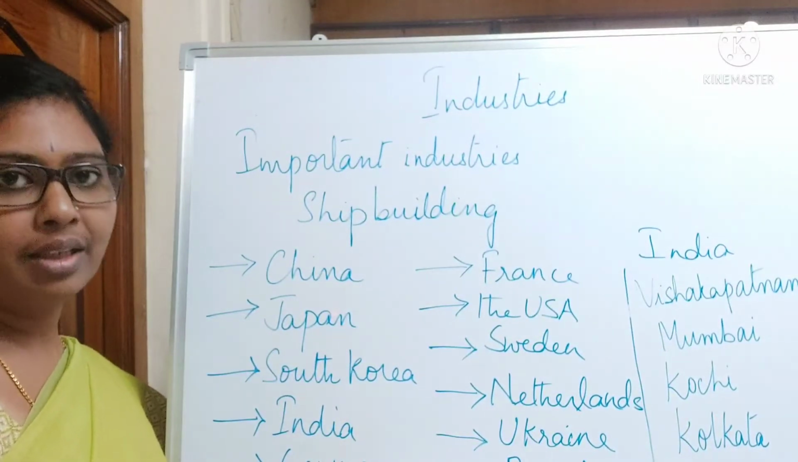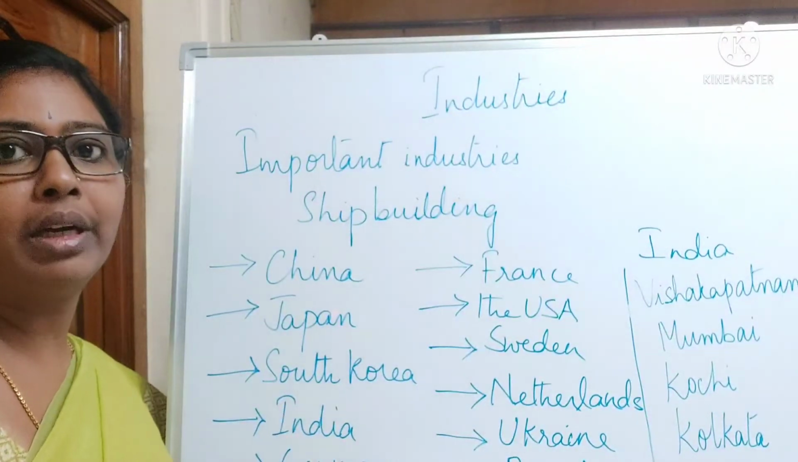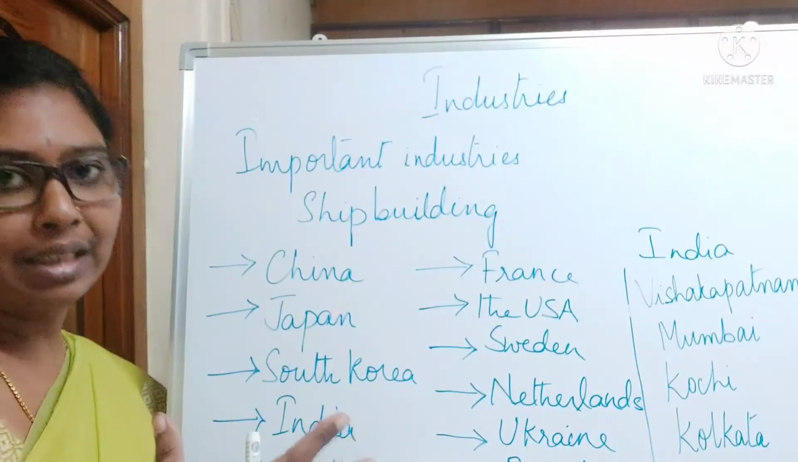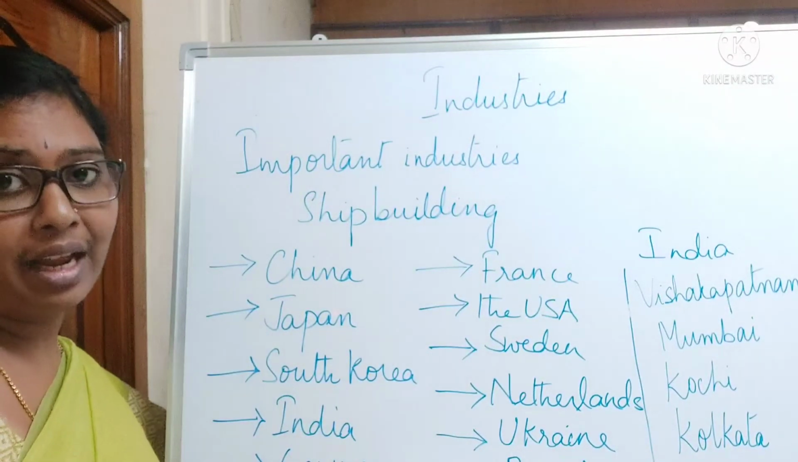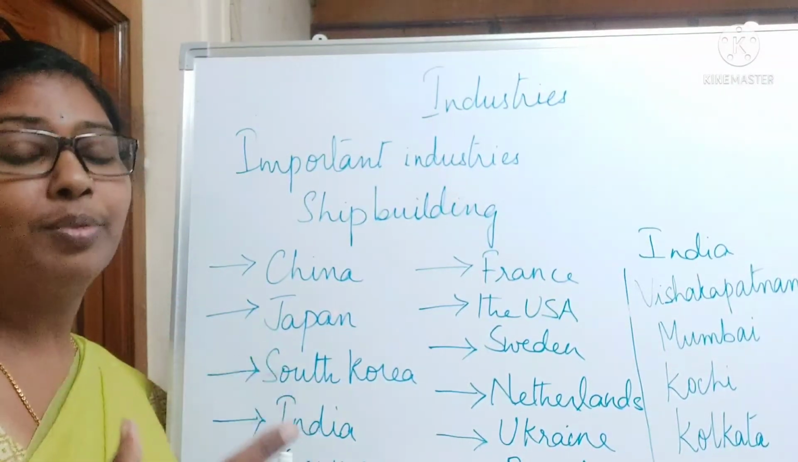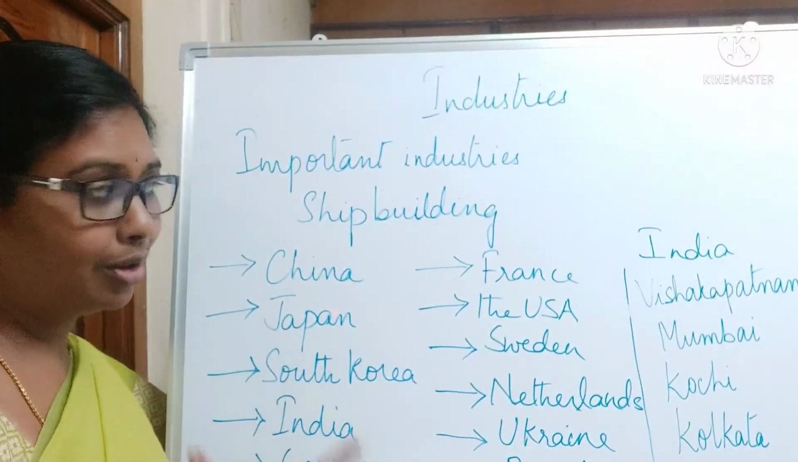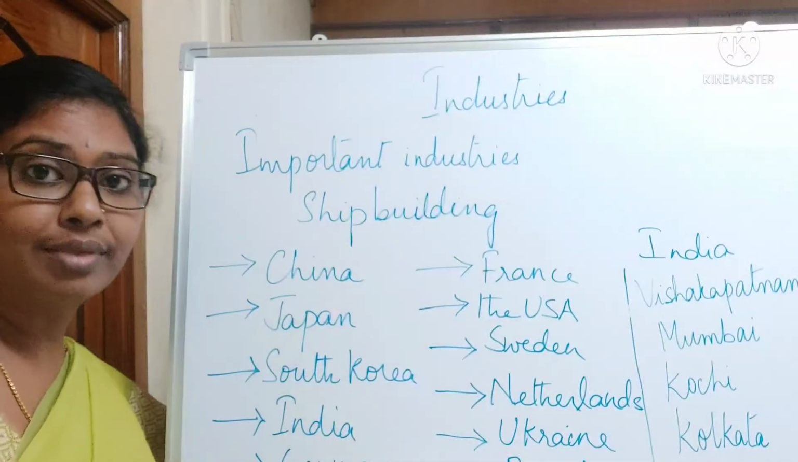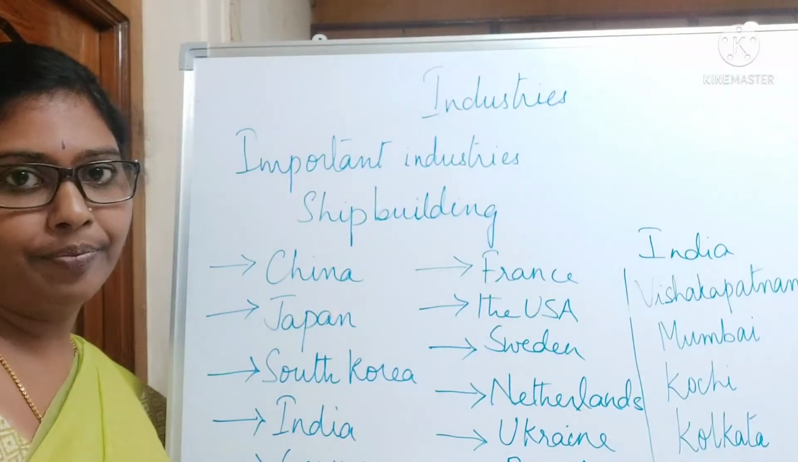And the next important industry we are going to see is the shipbuilding industry. In the shipbuilding industry, cruise liners are formed and ships are constructed. That forms the major part of the shipbuilding industry. A number of ships coming together in one place is known as a shipyard. This industry is also very important because it provides employment to a number of people.